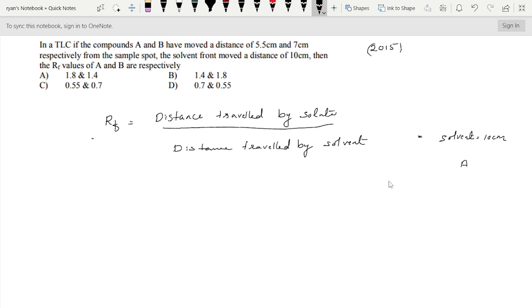Solute A is equal to 5.5 cm and solute B is equal to 7 cm. Therefore here the RF value of A will be equal to 5.5 divided by 10, which is 0.55. Then B, 7 divided by 10, therefore here 0.7. Therefore option C is the correct answer.